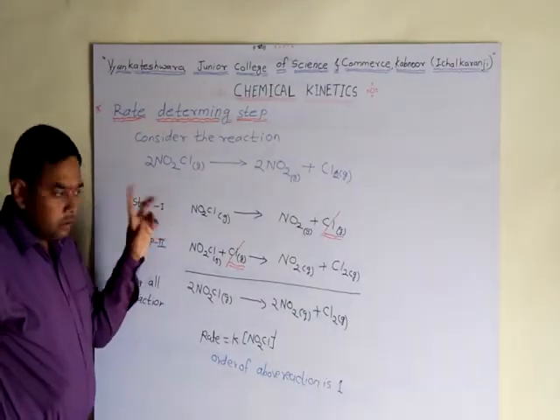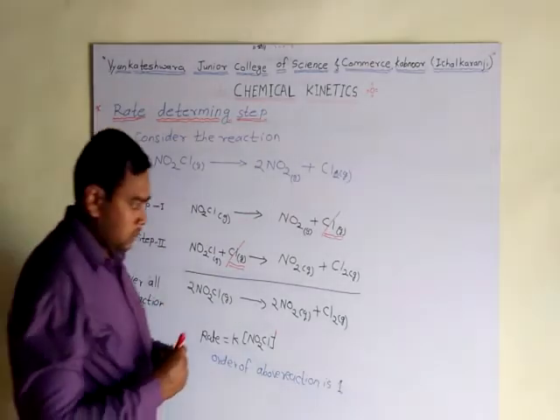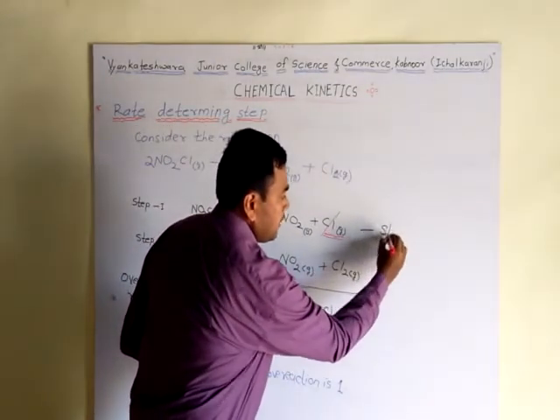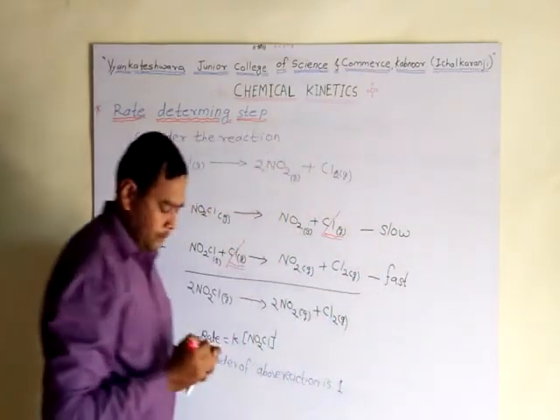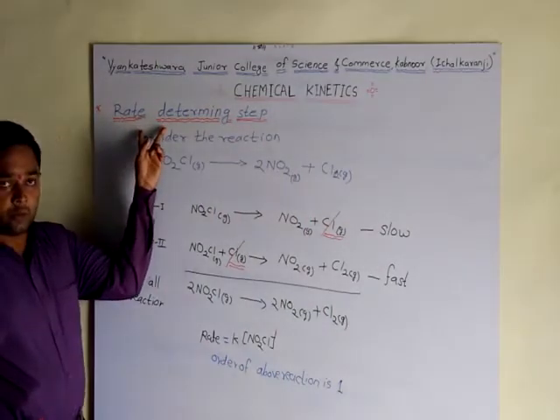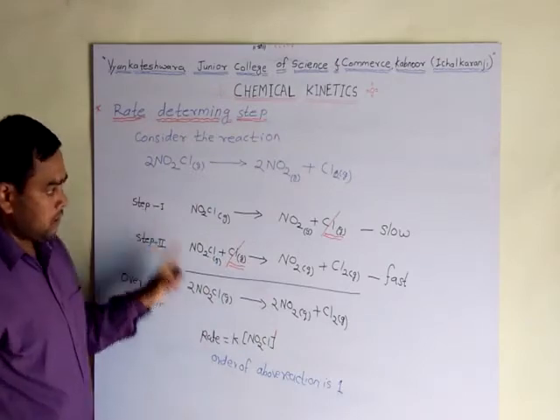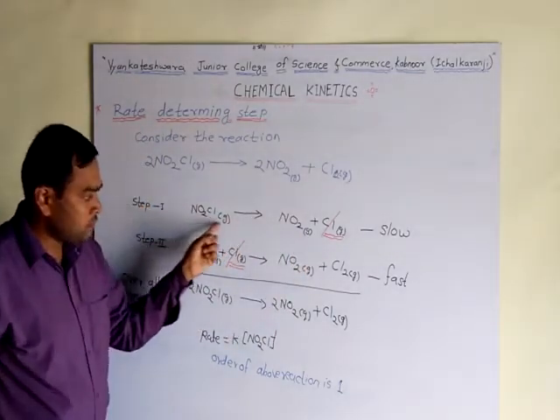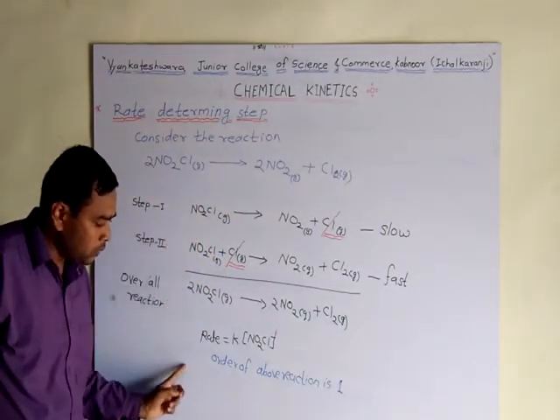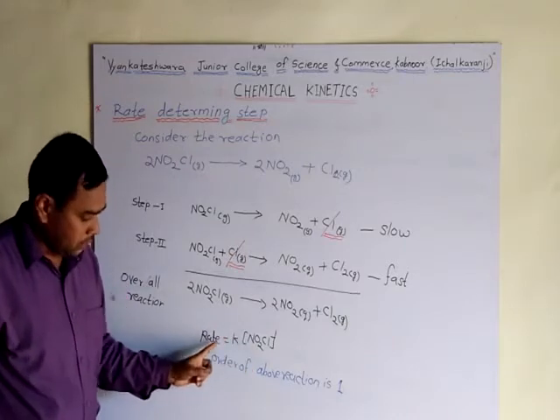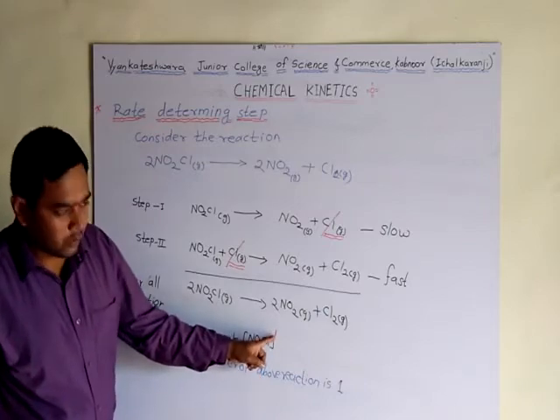These two steps are each an elementary reaction, and both steps are involved in this reaction. The first step is a slow step and the second step is a fast step. According to the definition, the slowest step of a complex reaction is the rate determining step, and in the first step there is only one reactant molecule. This reactant is present in the rate equation, rate equals K into the concentration of NO2Cl, and its power is 1.